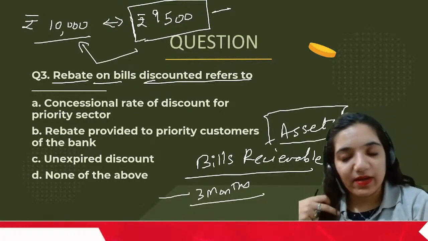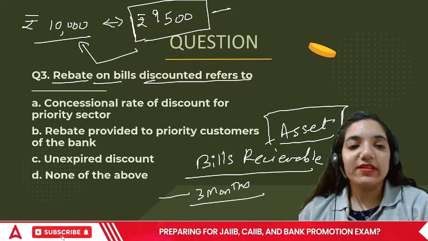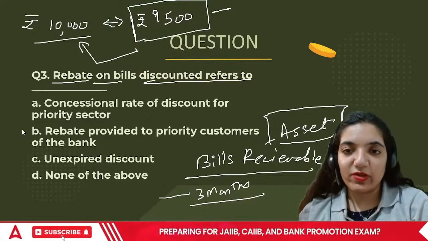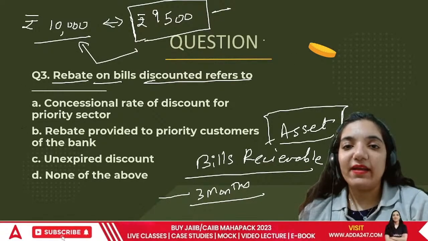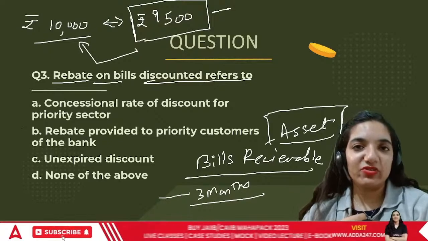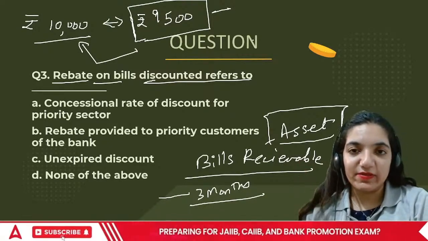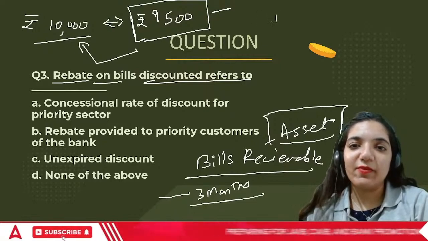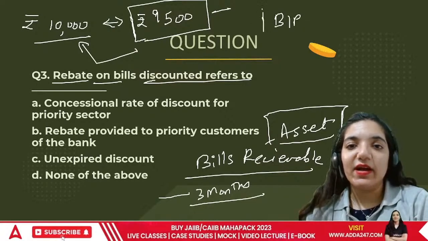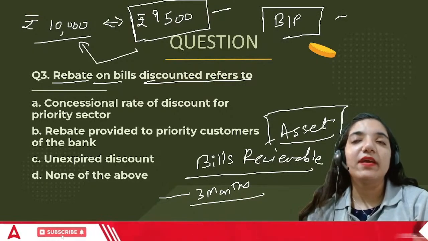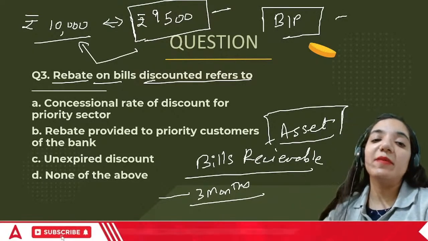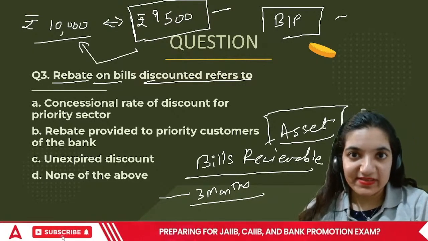Again, sometimes what happens is, I gave one of my bills to the bank. I gave a bill receivable to the bank for collection. Sorry, for payment. There was a bills payable and I had to pay someone. The bank made the payment for me in advance.